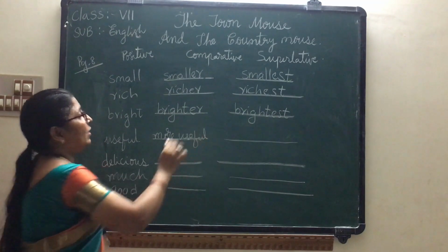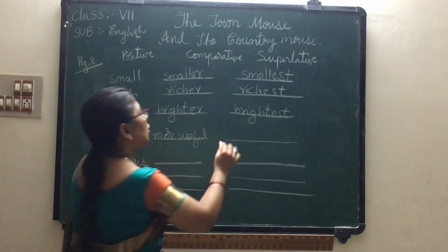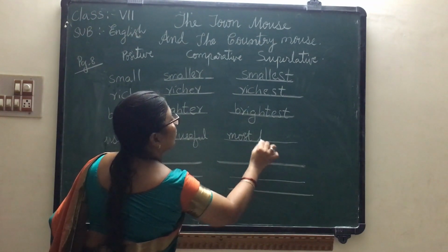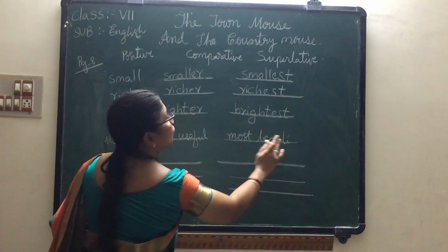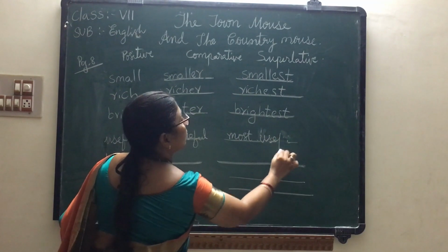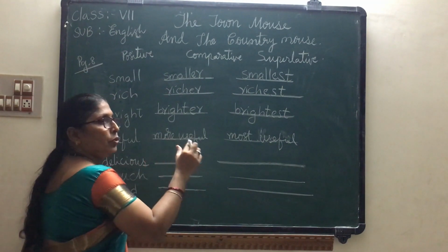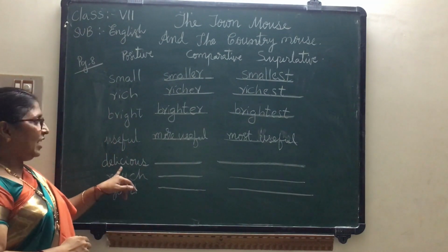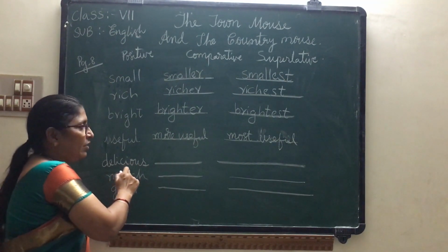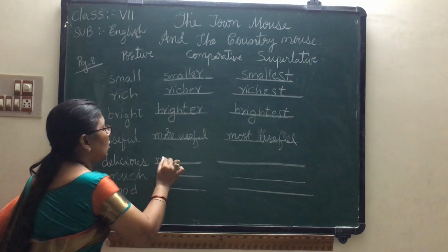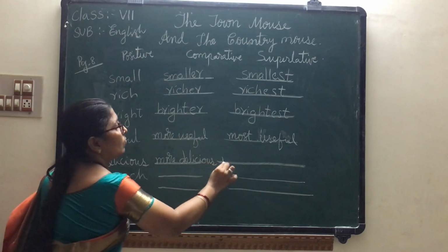For such big words, what do we write? We write more. And in the superlative degree, we add most. Most beautiful. Useful given, no? So most useful. Useful, more useful, most useful. Beautiful, more beautiful, most beautiful. Next, delicious is given. More delicious, the same. This is also a big word. For such big words we add more and most. More delicious, most delicious.